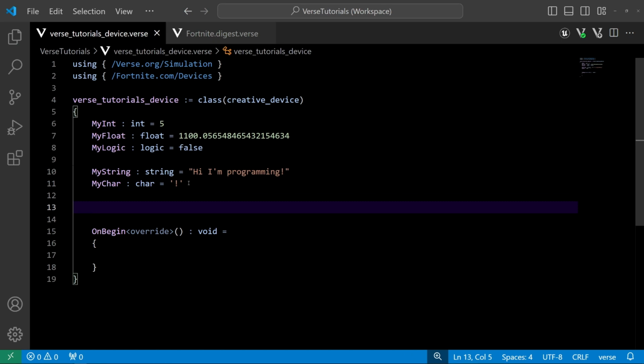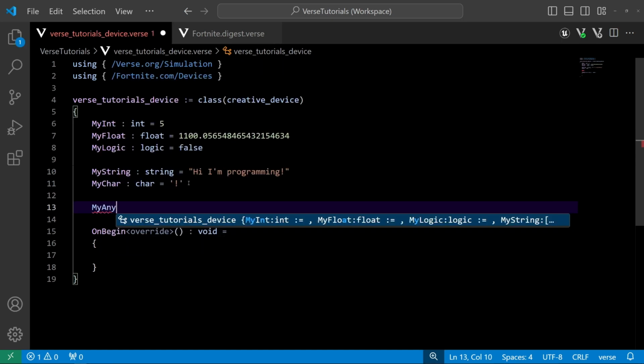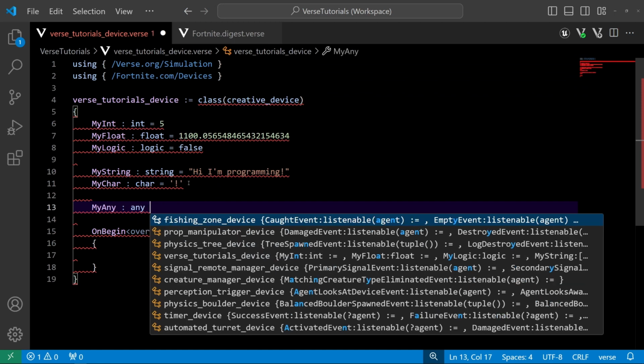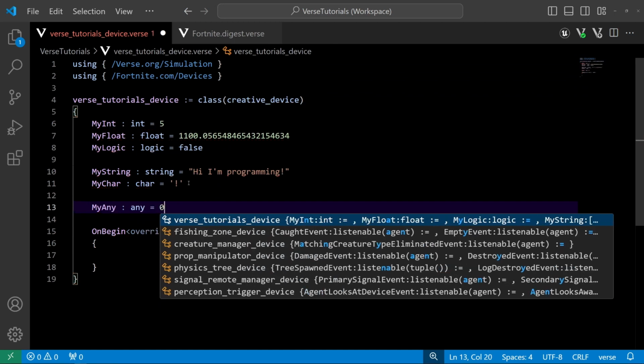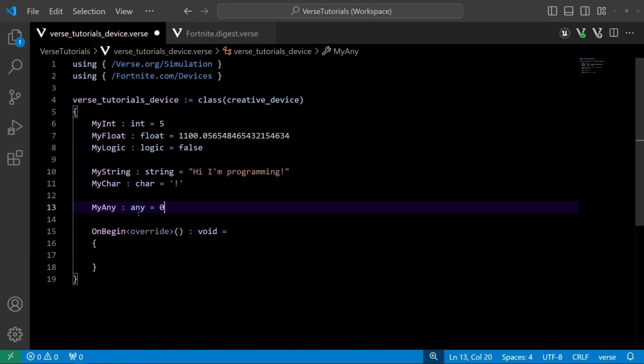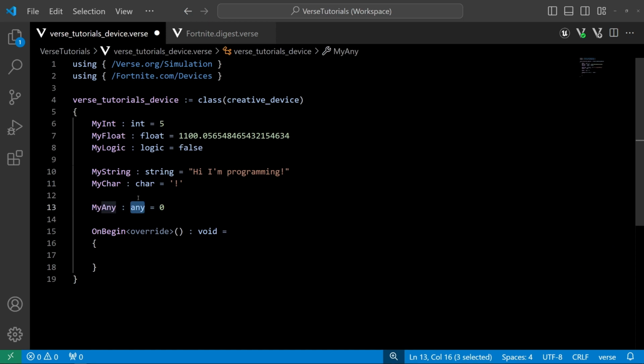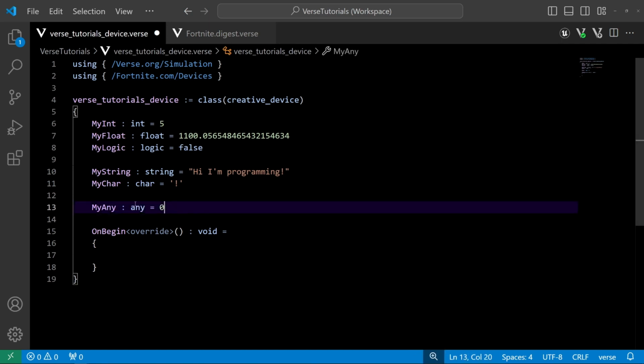One of them is any. So this is my any. I know it sounds like a strange name for an object, but it is of type any. And in this case, I don't think I can set it equal to, yeah, I can. So any is the super type of all of these types. In fact, all types in Verse. So any can be kind of anything.